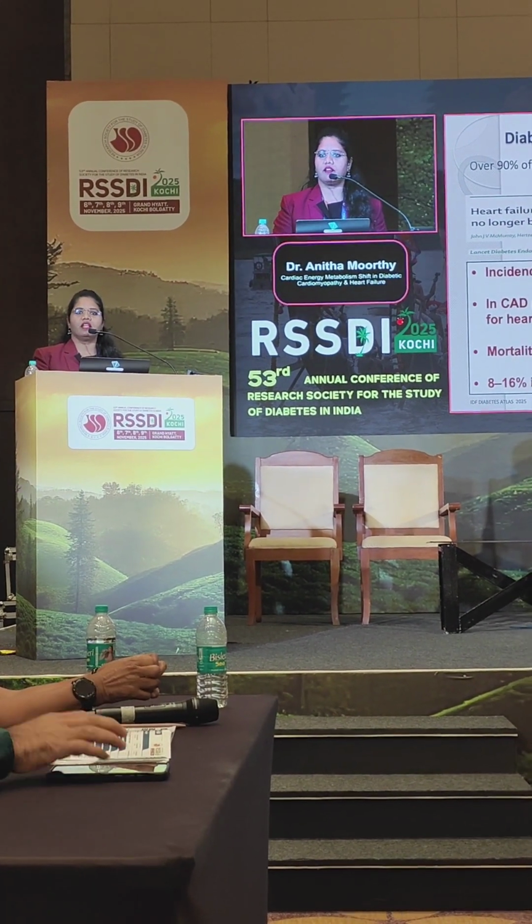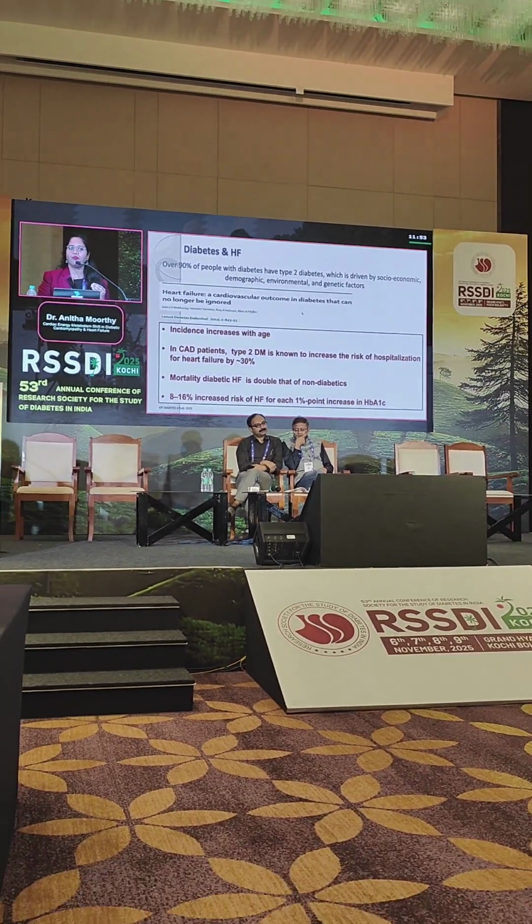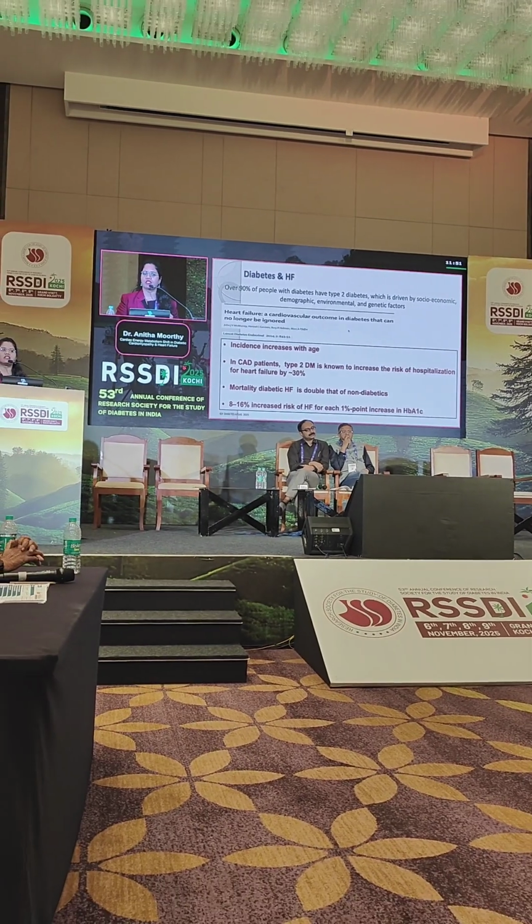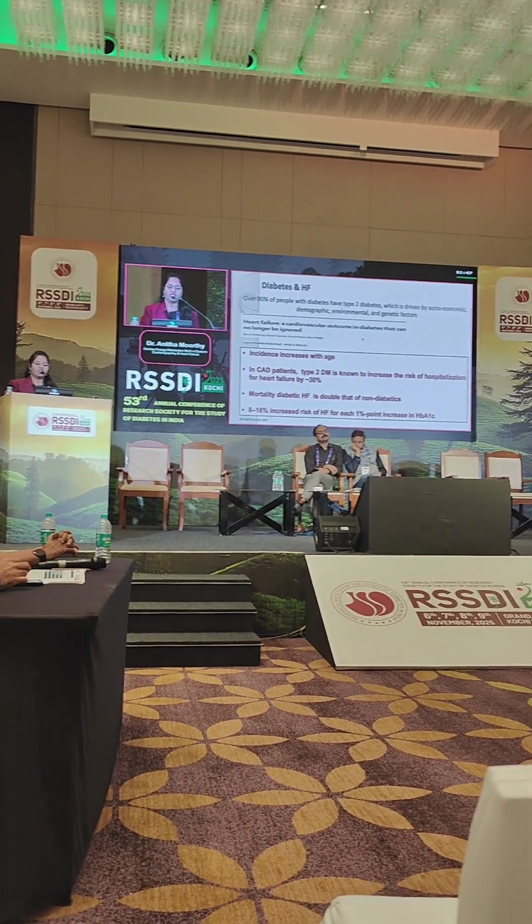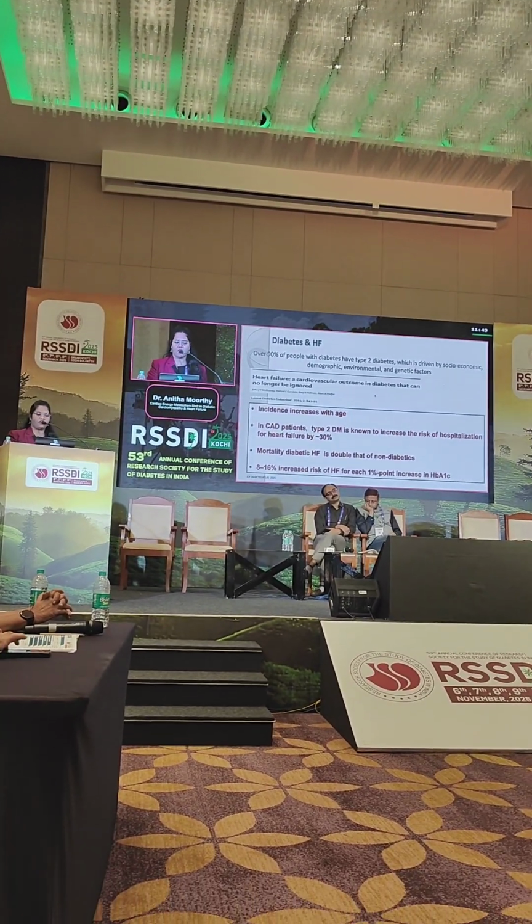Here you can see the numbers. Only a 1% increase in HbA1c puts one at a 16% increased risk of heart failure. So the reduction of HbA1c through periodic checkups will help prevent heart failure. Only a 1% reduction will reduce the risk of heart failure by 16%.